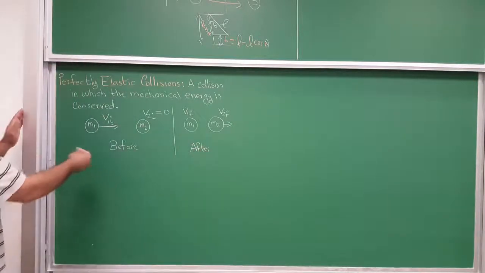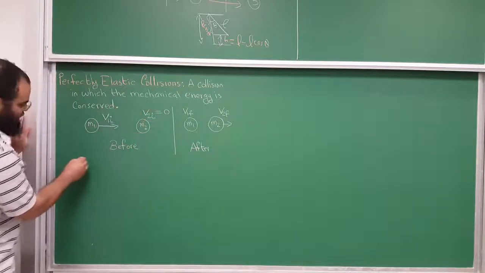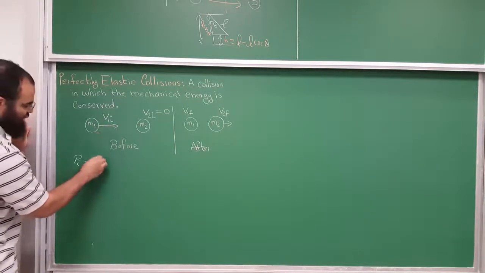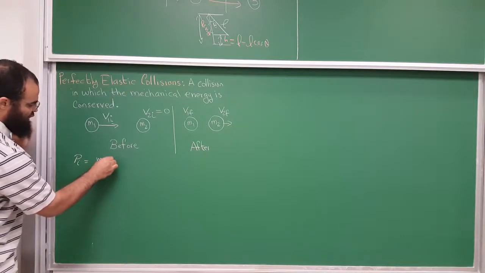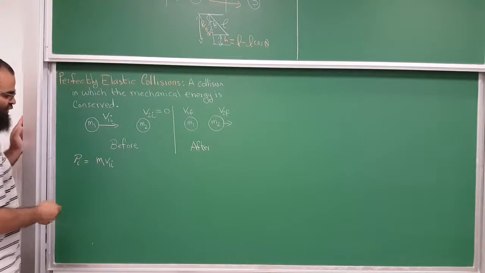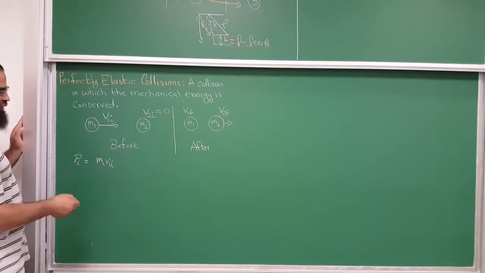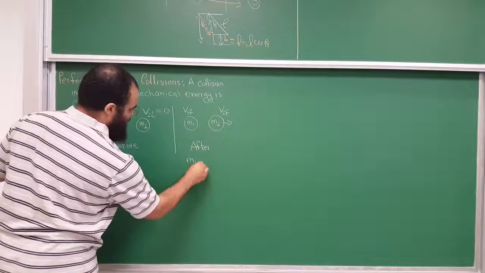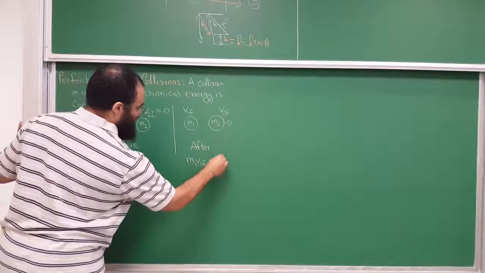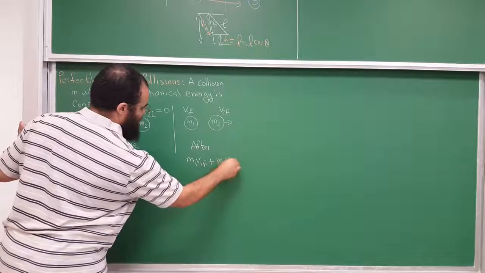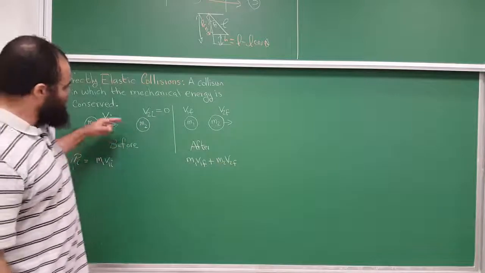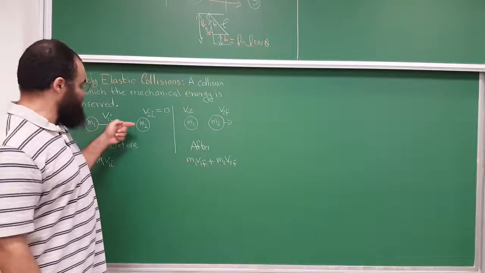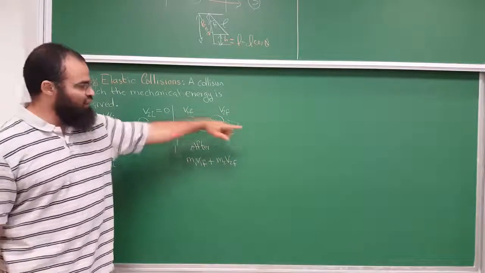So let's write down the momentum before collision. Momentum before collision, P initial, will be m1 v1 initial plus m2 v2 initial, but that's 0. And the momentum after collision will be like this. I have m1 v1 final plus m2 v2 final. Notice when m1 hits m2, m2 can experience the force from the left, so it will only go to the right.